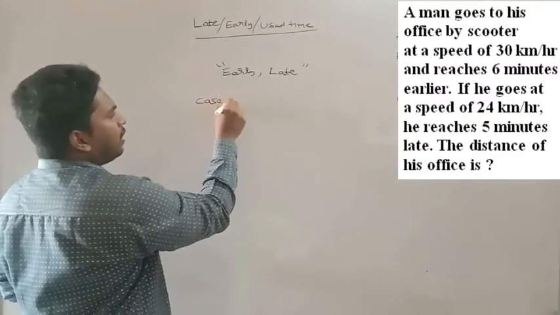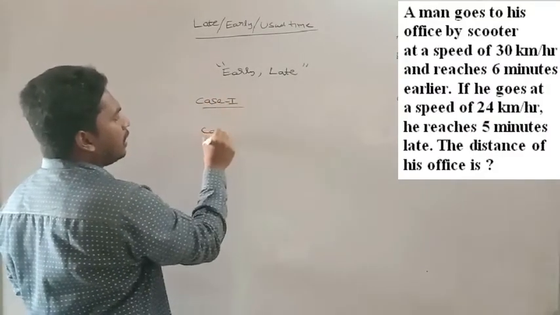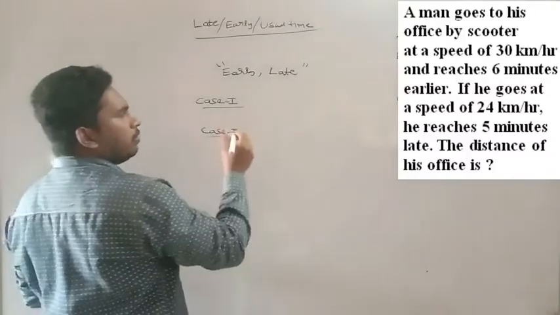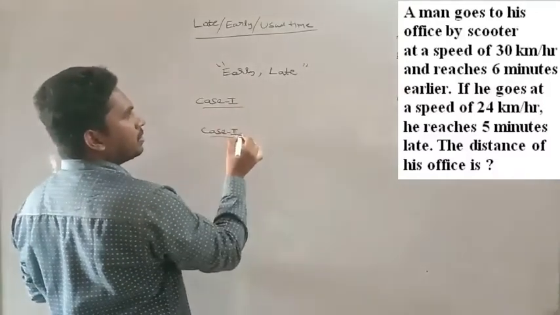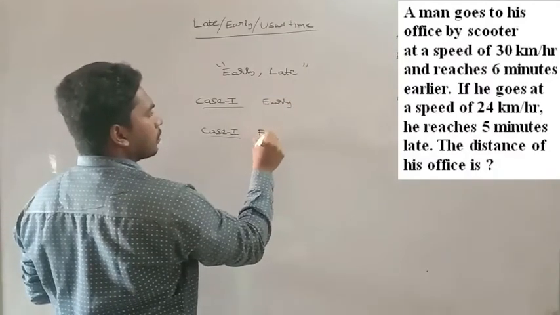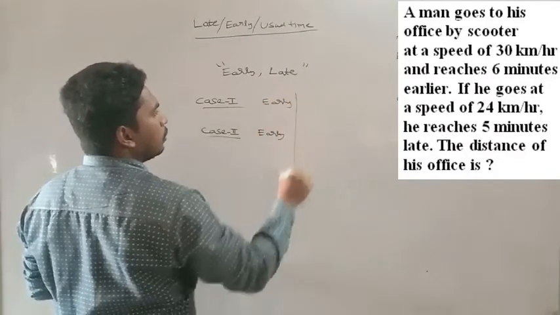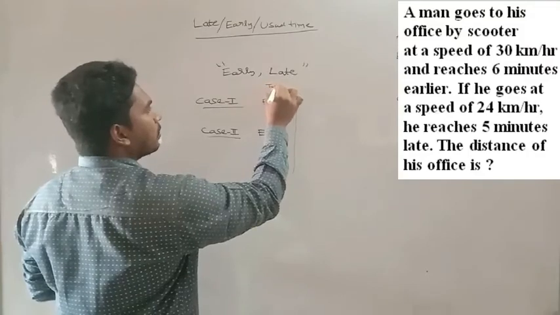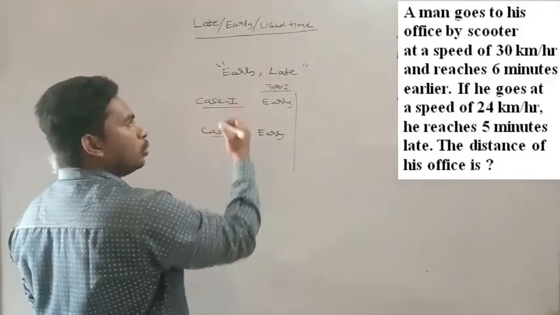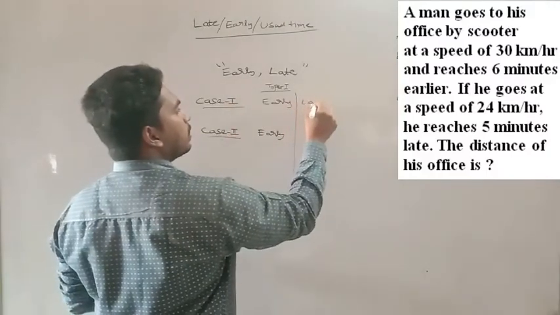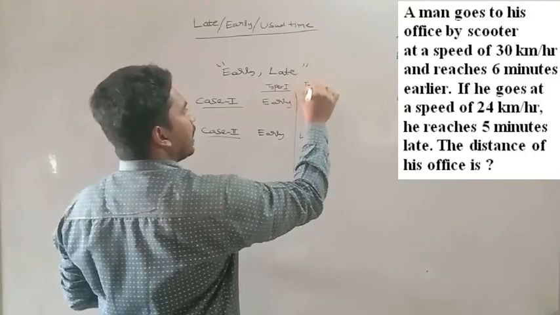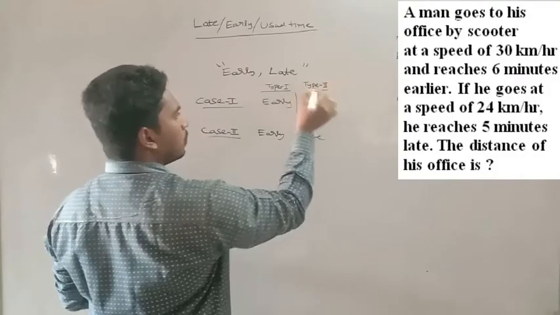In these kinds of problems there will usually be two cases. If in both cases he is early, this will be type 1. If in both cases he is late, that is type 2.